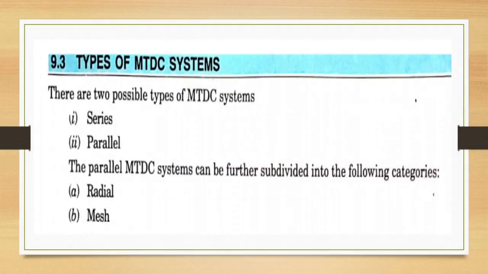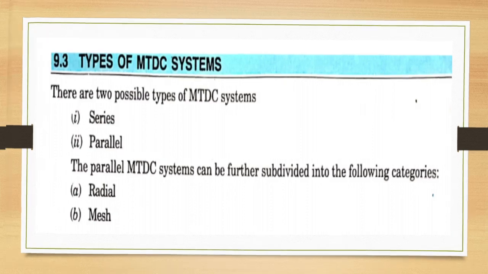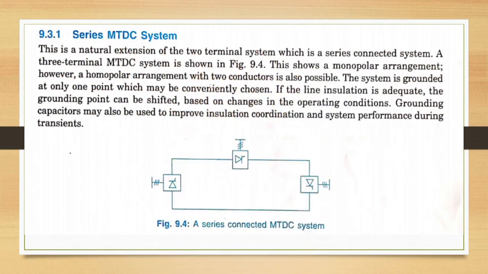Then we have seen the types of MTDC systems. There are two possible types of MTDC systems. First is series connection, second is parallel connection. Parallel MTDC systems can be further divided into two categories, that is radial and mesh. The series MTDC system is a natural extension of the two-terminal system, which is a series connected system. A three-terminal MTDC system is shown in the figure. This shows a monopolar arrangement. However, a homopolar arrangement with two conductors is also possible. The system is grounded at only one point, which may be conveniently chosen.